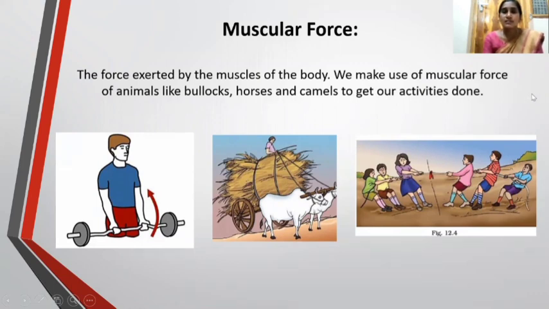So, muscular force is defined as the force exerted by the muscles of the body. We make use of muscular force of animals like bullocks, horses, and camels to get our activities done. At the same time, we use our muscular force in our daily life to do our regular activities like brushing, bathing, lifting weights, skipping. In all these activities, we use our muscular force. I think you have a clear idea on muscular force.